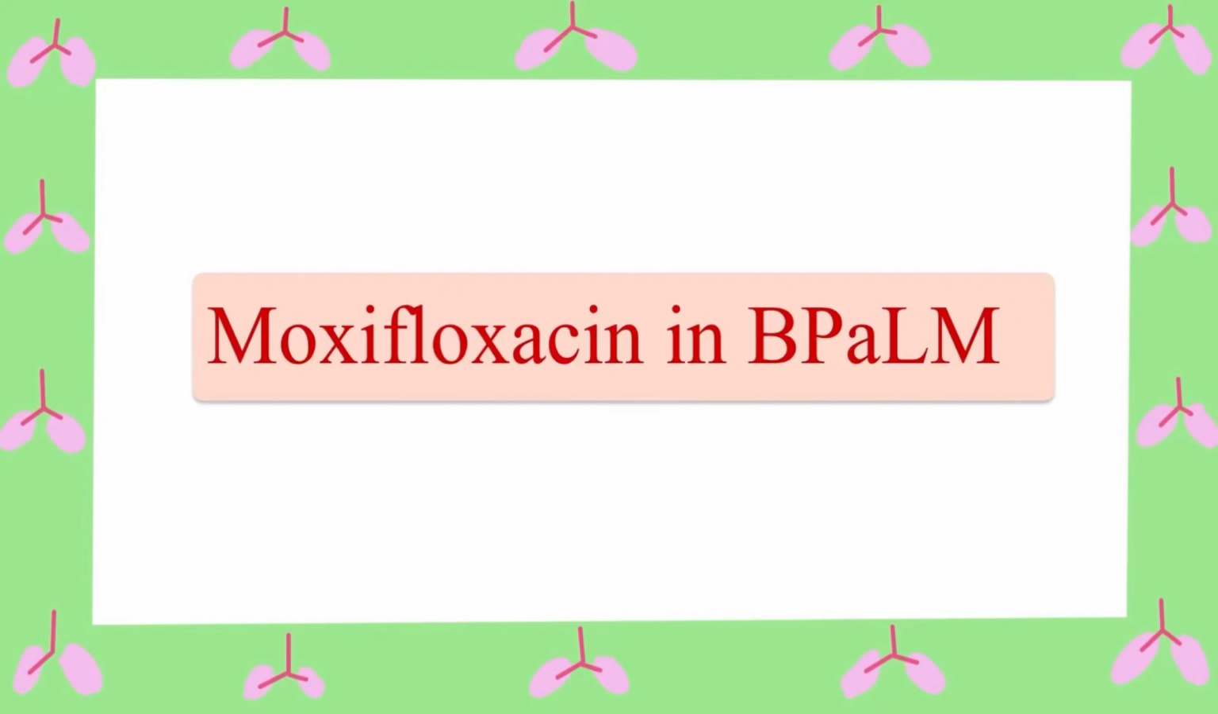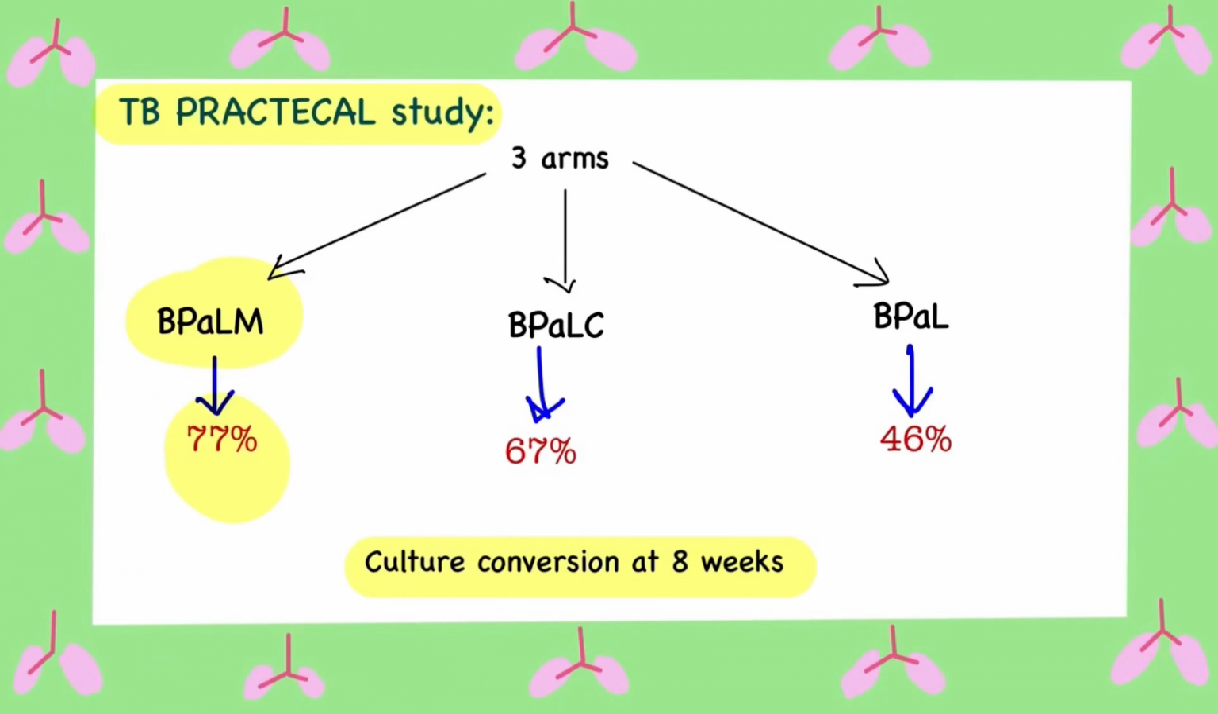Coming to moxifloxacin, according to the TB-PRACTECAL study, BPaLM was more effective in culture conversion at 8 weeks of treatment when compared with BPaL alone or with BPaL-C with clofazimine. This highlights why moxifloxacin is crucial to the regimen irrespective of its sensitivity or resistance status.